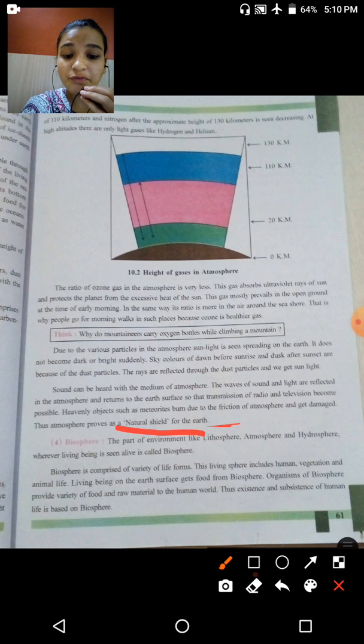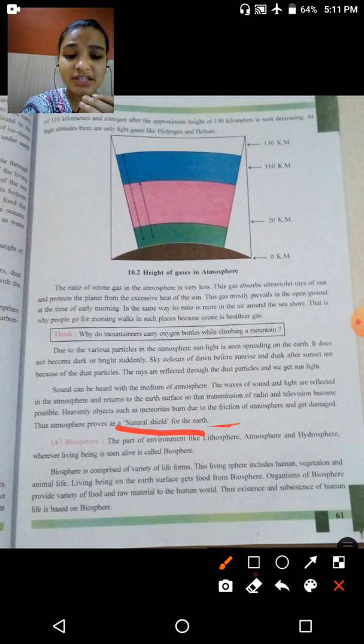The biosphere is comprised of a variety of life forms. This life sphere includes human, vegetation and animal life. So those that are alive, human beings or vegetation or animal life, anything, are included in the biosphere. Living beings on the earth's surface get food from the biosphere. Organisms of the biosphere provide a variety of foods and raw materials to the human world. So raw materials like vegetables and all those things we are getting from it.